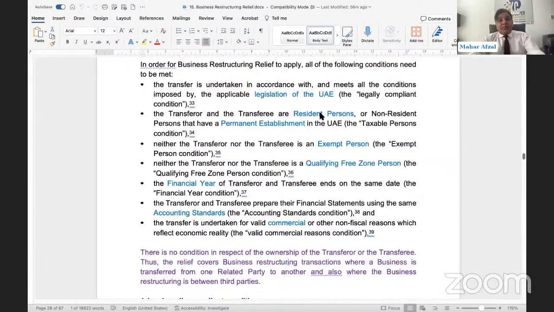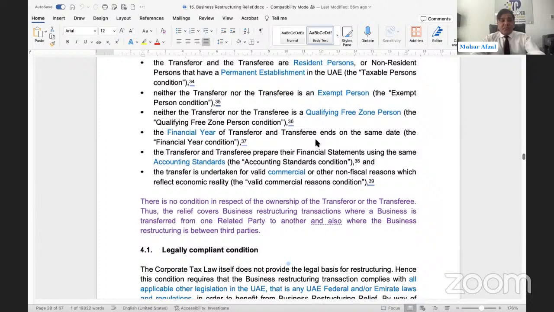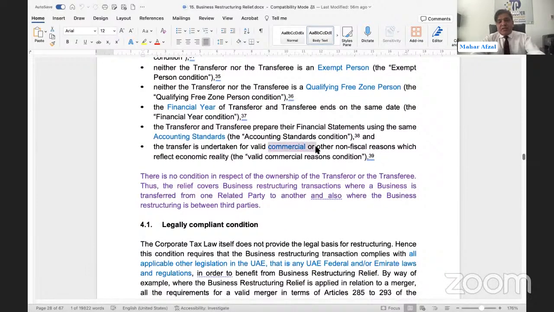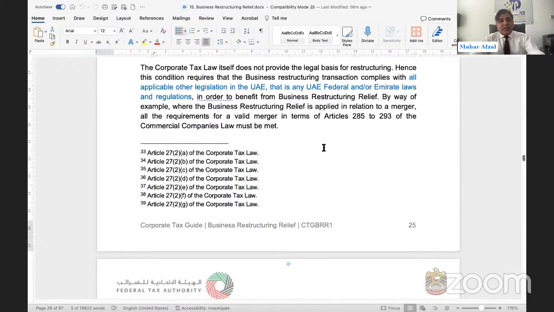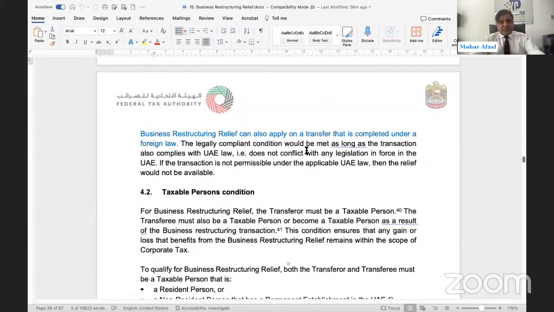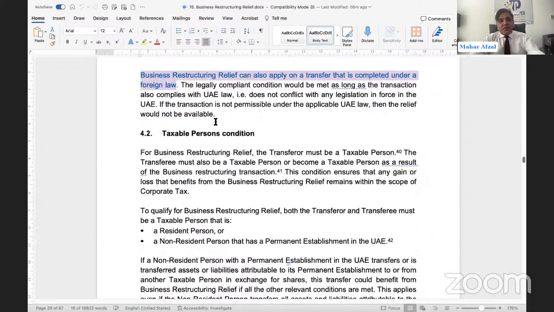Then resident and PE of a non-resident person, we already discussed. Exempt person we discussed, qualifying free zone person discussed, same financial year, same accounting policy. Commercial sense should be there as well. If there is no commercial sense, then you cannot enjoy the business restructuring relief. Legally compliant condition we have already discussed. Can you see? They are saying that if foreign law is applicable, you can still enjoy the business restructuring relief, but you need to satisfy the requirements of the foreign law.